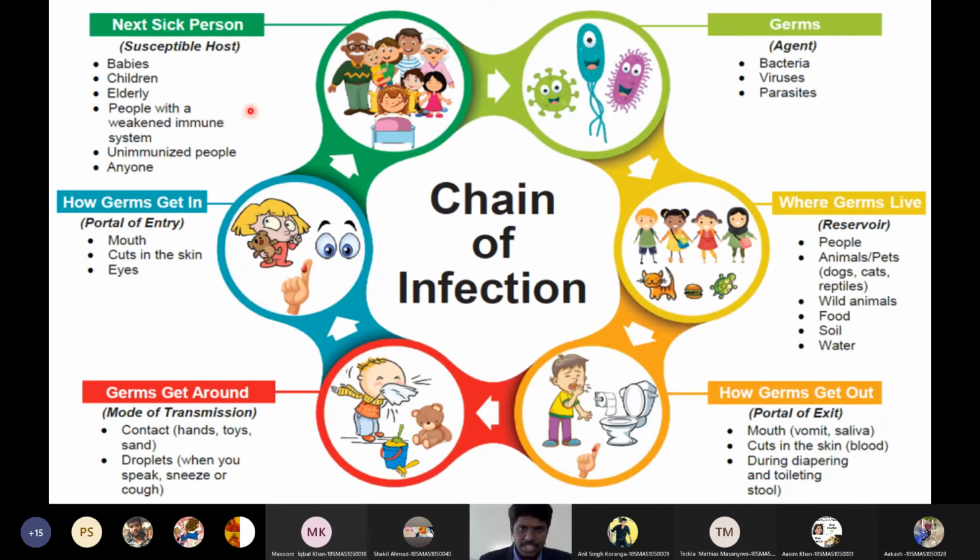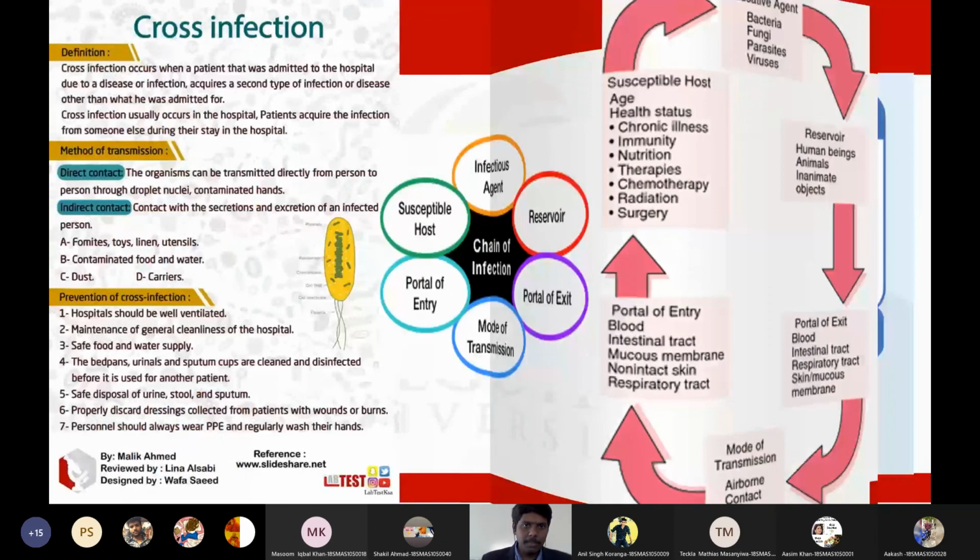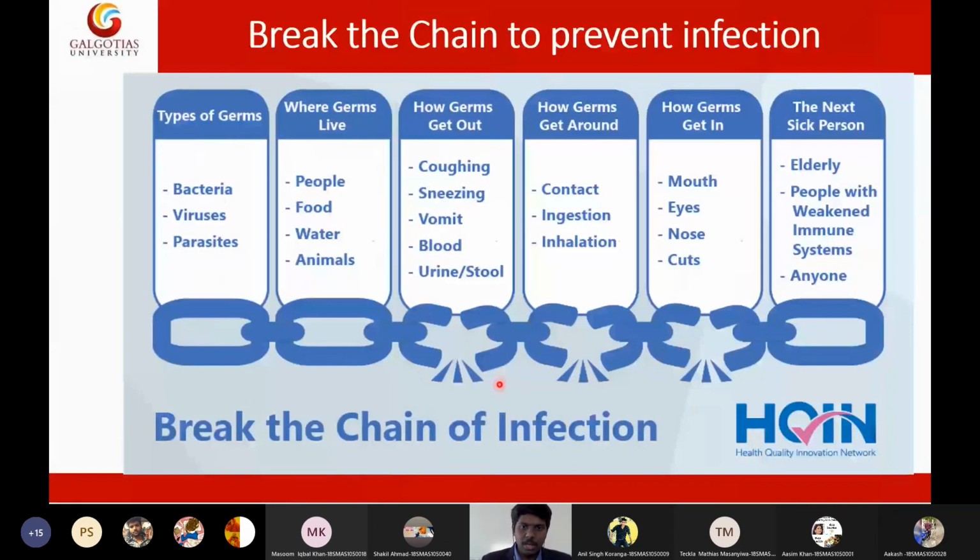So by breaking this chain of infection, you are able to prevent possible future infection to the society or to the population. So you need to break this chain to prevent the spread of infection into the community, right? So that is why we are breaking the chain.